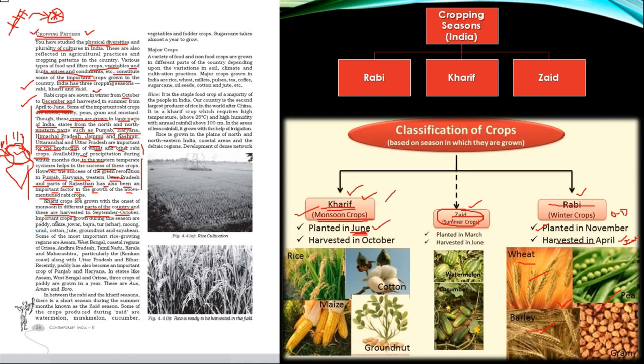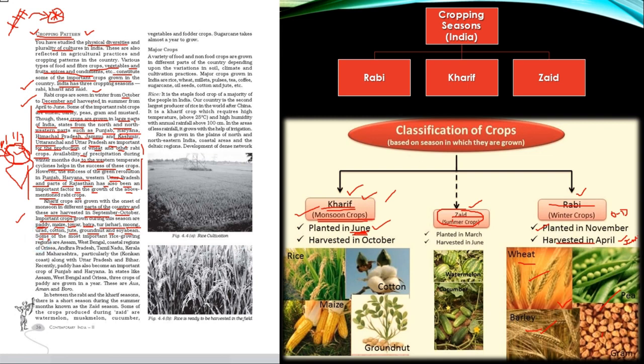Now as you see, nowadays also we are going through the same phase, that is the Kharif cropping season has already begun. And if you can see the fields in the states of Punjab and Haryana, you will be able to see that paddy cultivation is going on these days. That is, rice is being cultivated in the field these days, and it will be harvested by the end of September to October month. Important crops which are grown during these seasons are paddy, that is rice, maize, jowar, bajra, tur or arhar, moong, urad, cotton, jute, groundnut and soya bean.